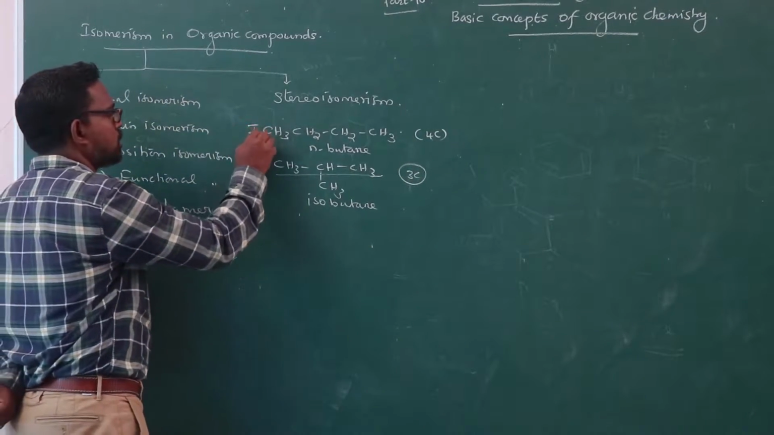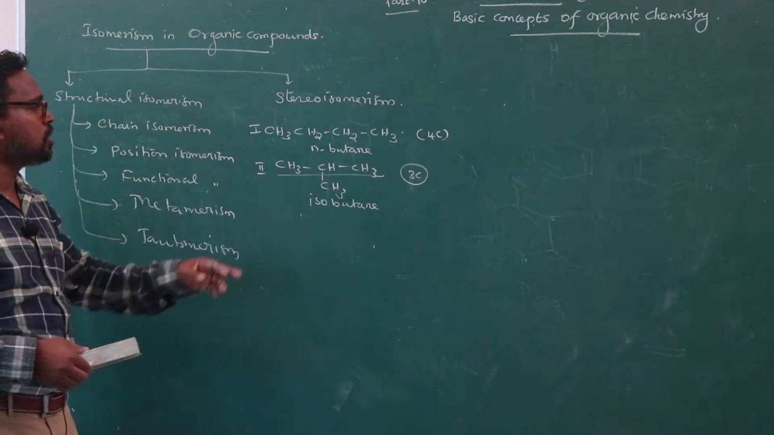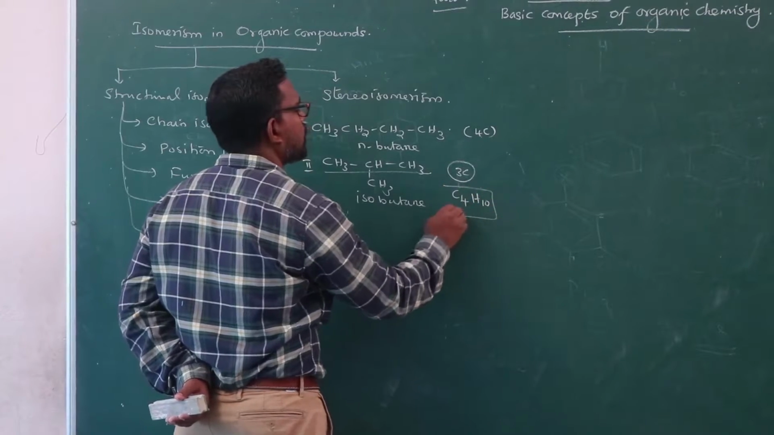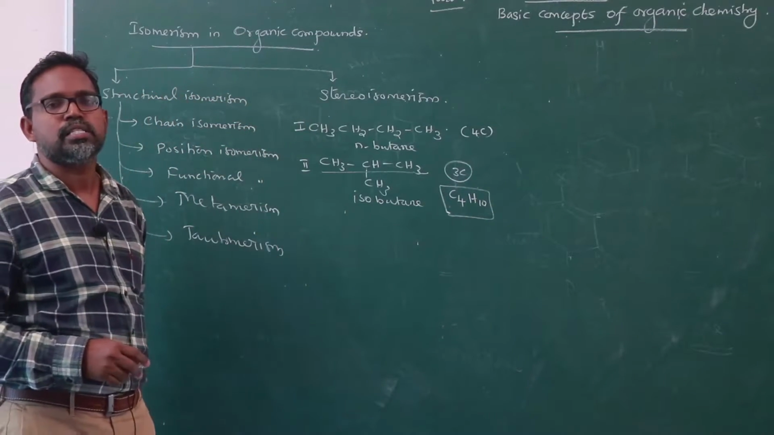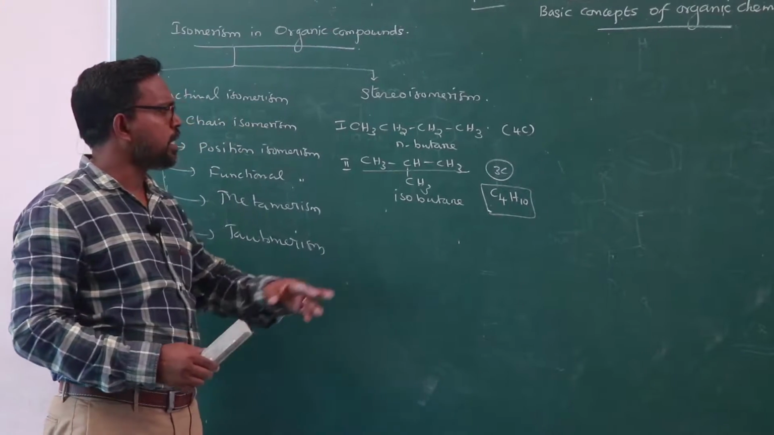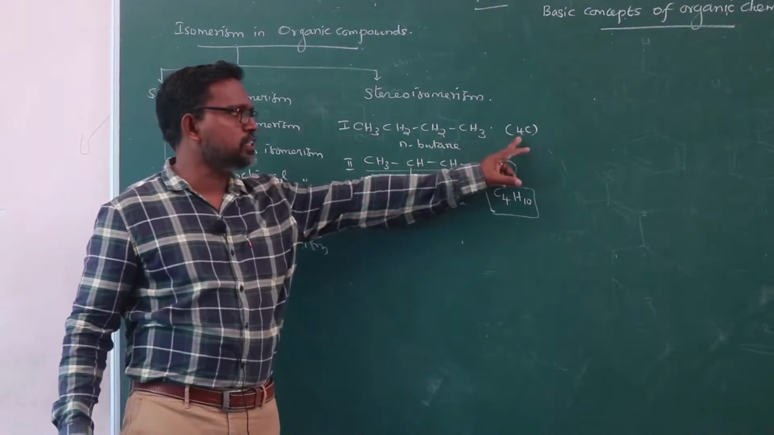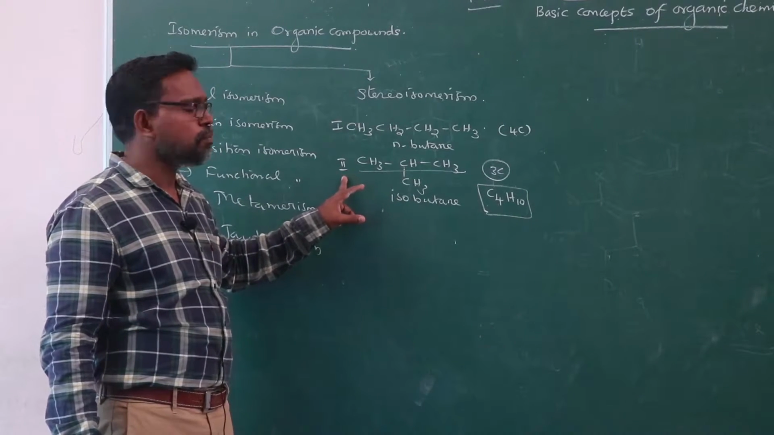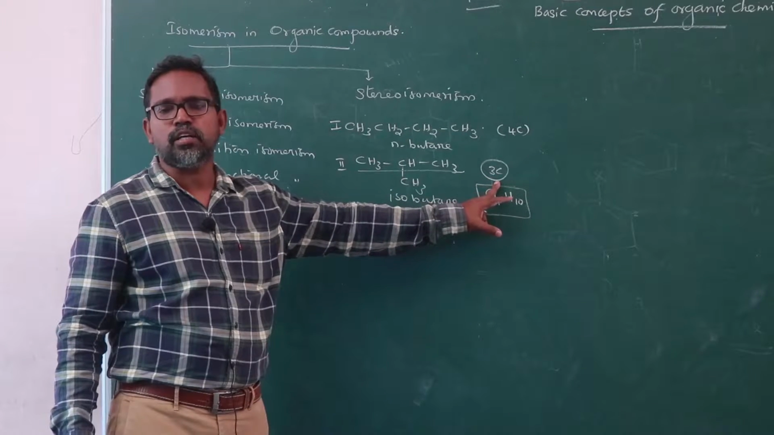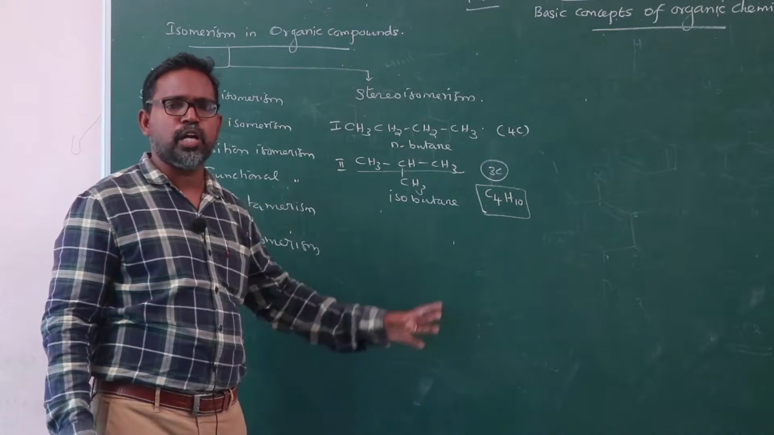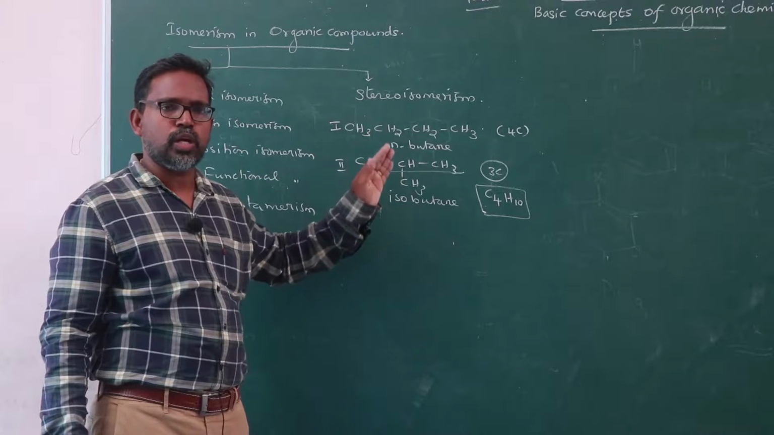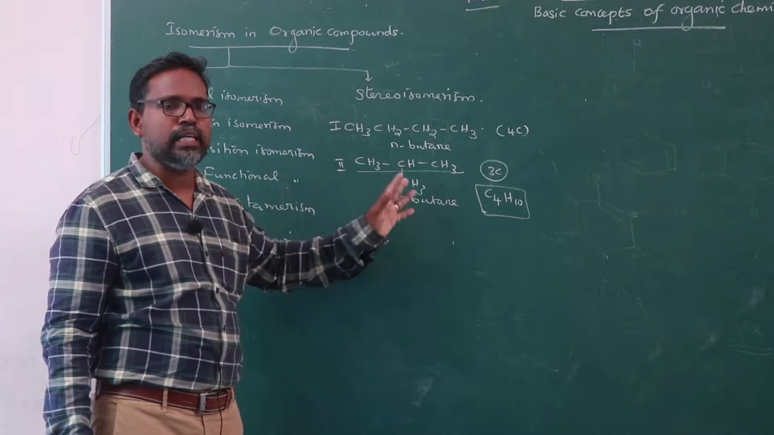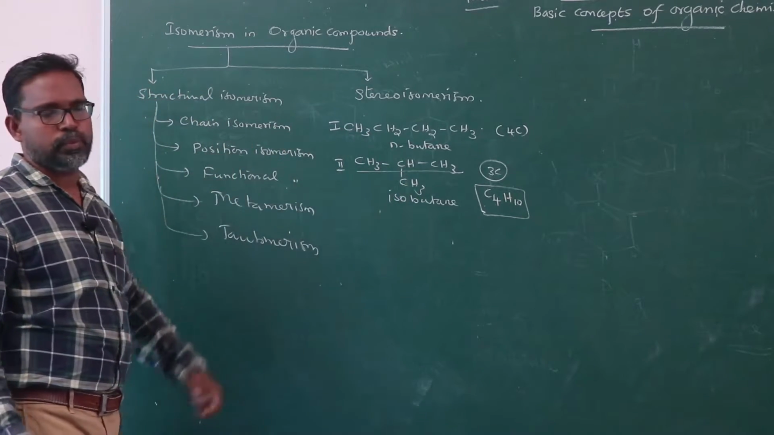Comparing these two structures, structure number 1 and 2, both compounds have the same molecular formula C4H10 but differ in their carbon skeleton. The first compound's straight chain consists of 4 carbon atoms, but in the second compound the straight chain consists of 3 carbon atoms. So both have the same molecular formula but differ in the arrangement of the carbon skeleton. That is called chain isomerism.